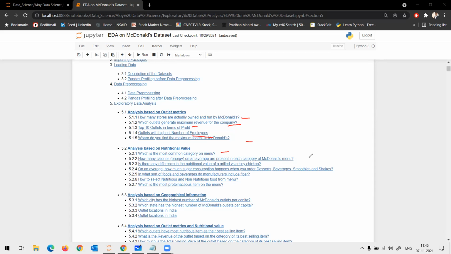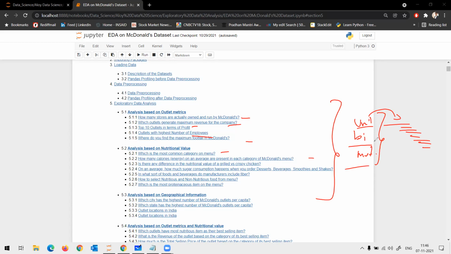Okay, basically what we are doing here is a combination of both. We are doing uni, bi and multi, and parallelly we have arranged all the analysis in uni, bi and multi. Under uni, we are asking all the suitable questions which define the columns.